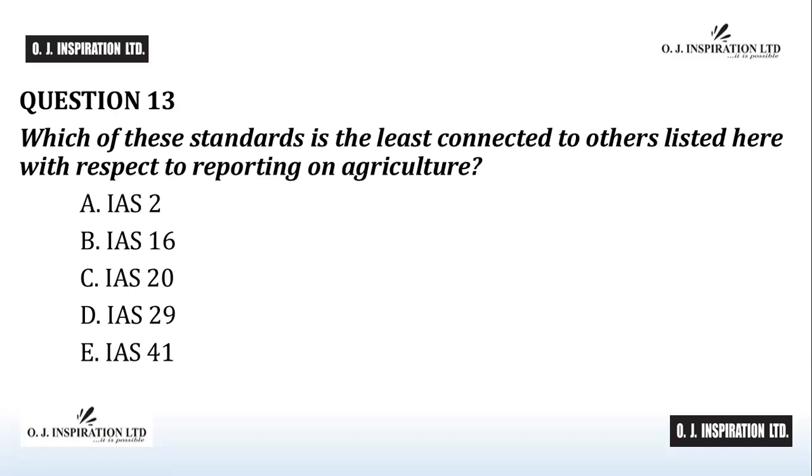IAS 2 Inventories deals with agricultural produce from the point of harvest. IAS 16 Property, Plant and Equipment deals with the measurement of bearer plants. IAS 20 Accounting for Government Grants and Disclosure of Government Assistance deals with government grants that relate to biological assets measured using the cost model. IAS 41 in itself is the principal standard on agricultural reporting. D is the answer to question number 13.